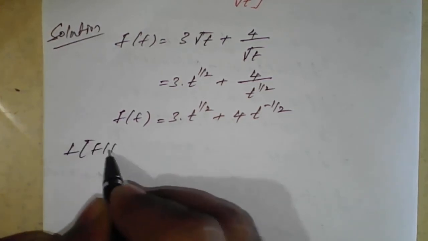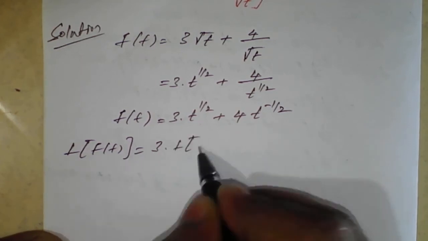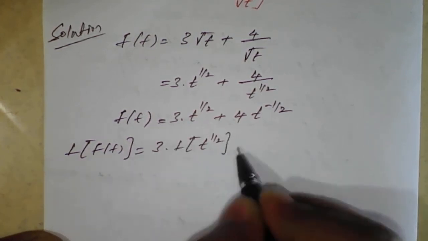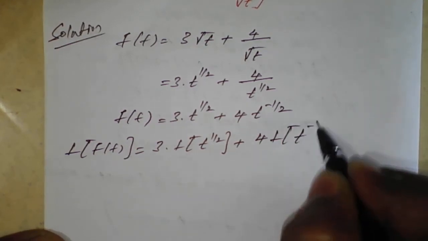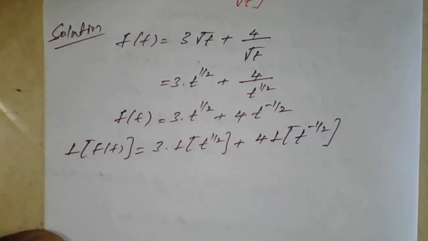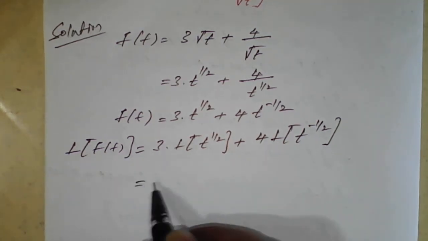Laplace of f of t is equal to 3, which is a constant, times Laplace of t raised to 1 by 2, plus 4 times Laplace of t raised to minus 1 by 2. As we have discussed in the previous lecture, since this power n is in the form of a fraction, the gamma operator will come.